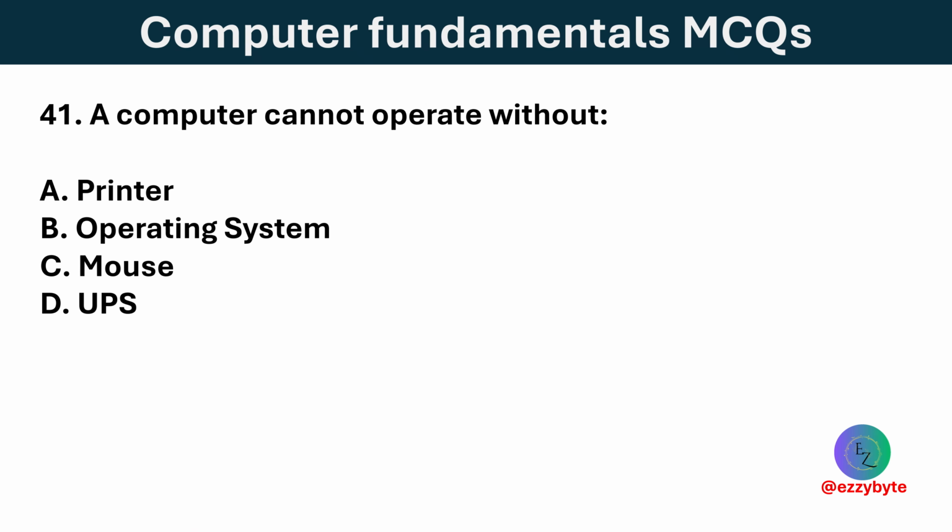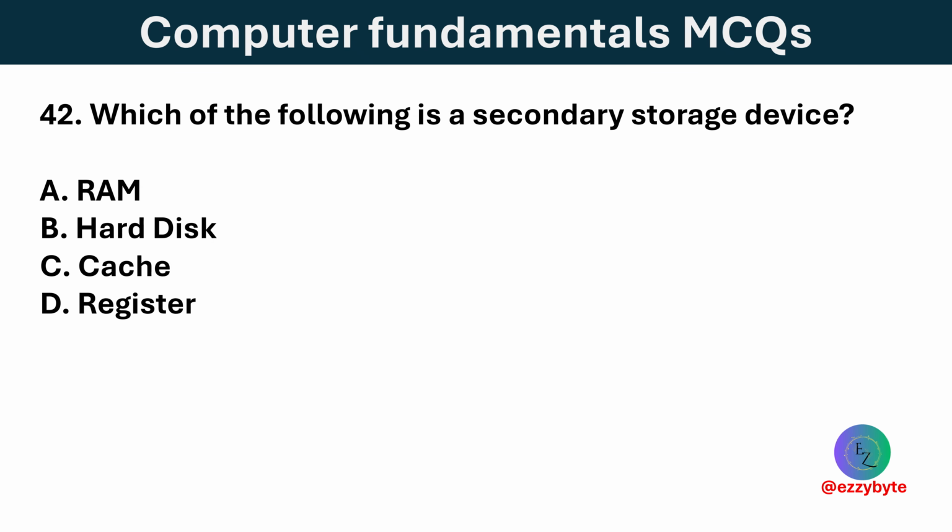A computer cannot operate without: options are printer, operating system, mouse, and UPS. Option B is correct. A computer cannot work without an operating system because it controls hardware and software. Which of the following is a secondary storage device? Options are RAM, hard disk, cache, and register. Option B is correct. A hard disk is a secondary storage device used to permanently store data.